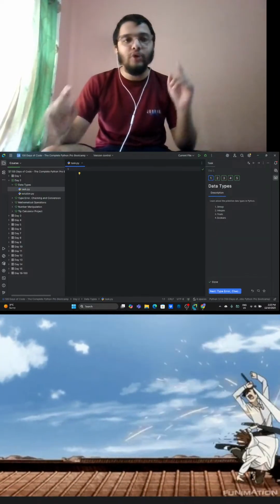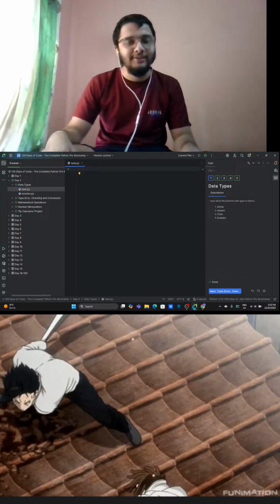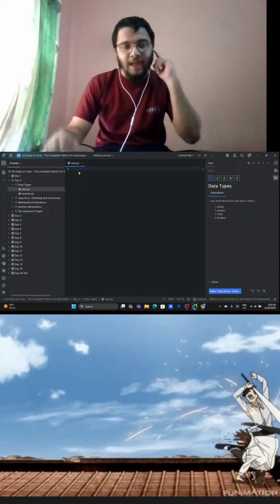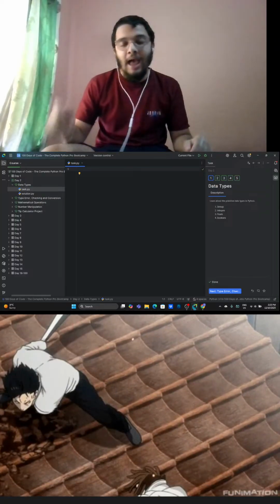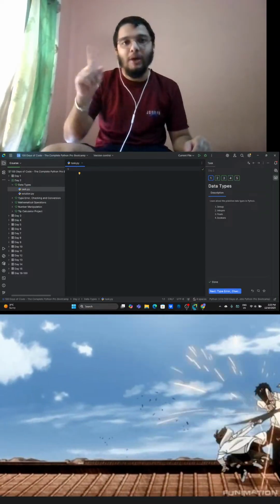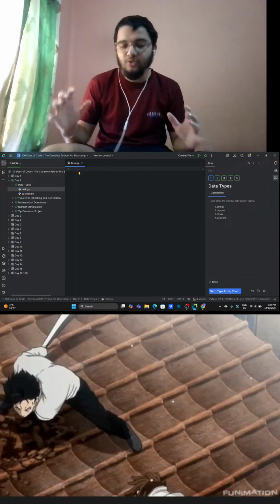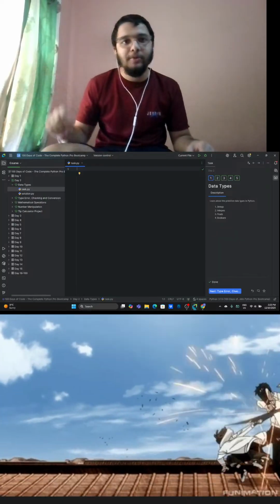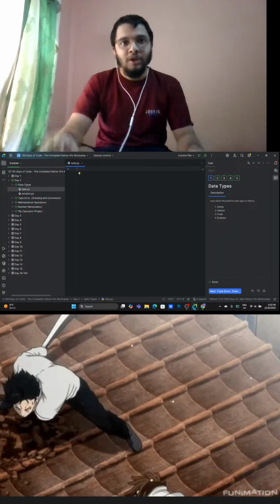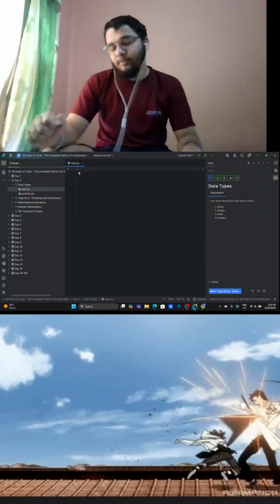In day two, we are also going to have some fun in Python. We are going to learn about the data types and how we can convert the data types. And in day two, we are also going to make one project which is going to be a tip calculator project. Let's start. In Python, there are four types of data types.